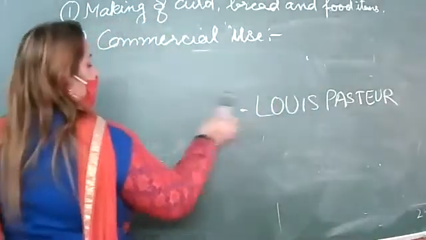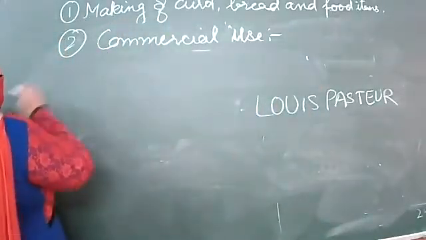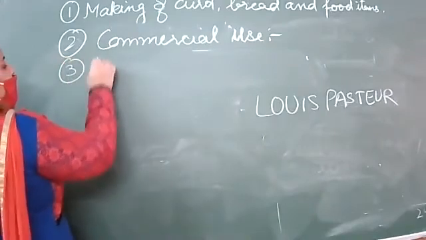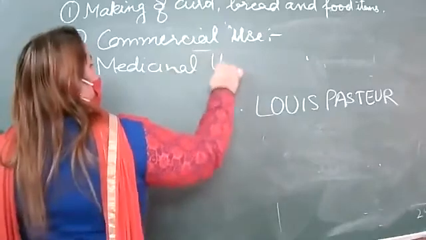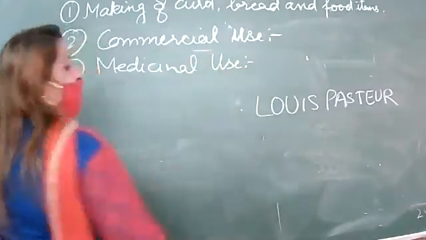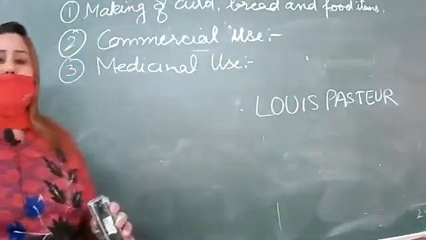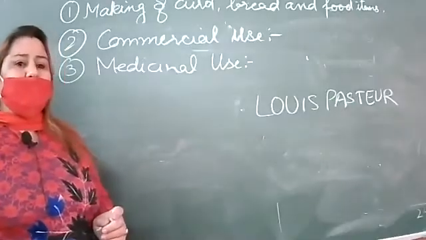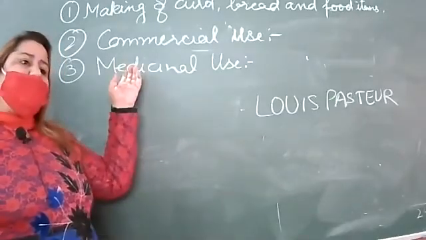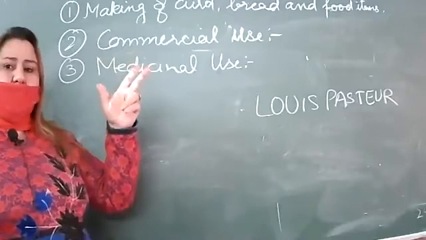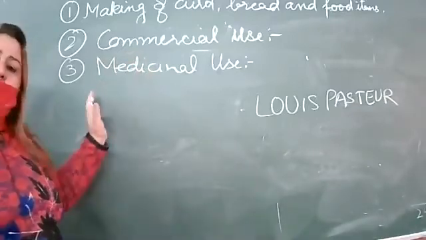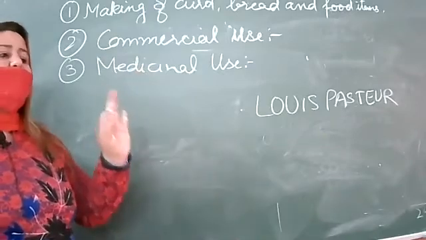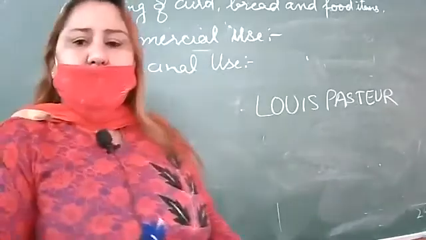Medicinal use. Write down the third use, medicinal use. Under this medicinal use, we will discuss two main points: production of antibiotics and production of vaccine. Today, I am just going to discuss the production of antibiotics.